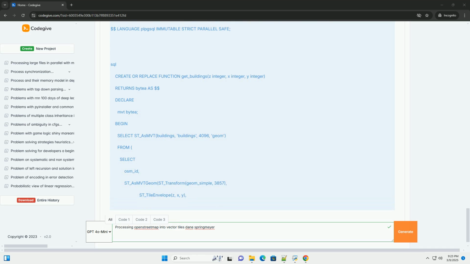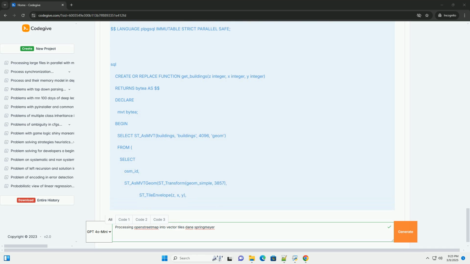Five, simplify geometries by adding geometry_simple columns. Six, create the SQL functions, get_roads, get_buildings, get_water, etc., for each layer. Seven, set the DATABASE_URL environment variable. Eight, run pg_tileserve. Nine, access the tiles through the pg_tileserve URLs or the built-in viewer.